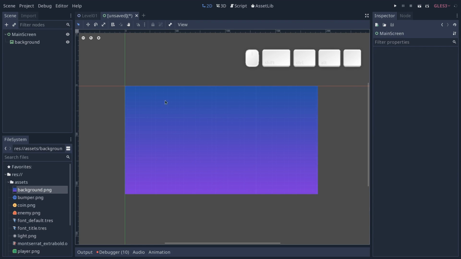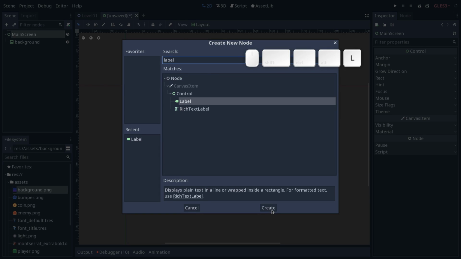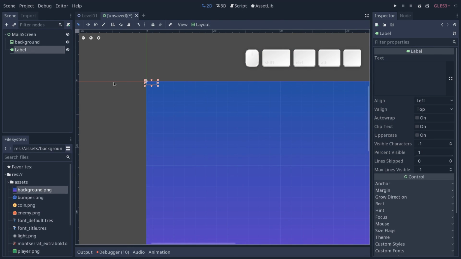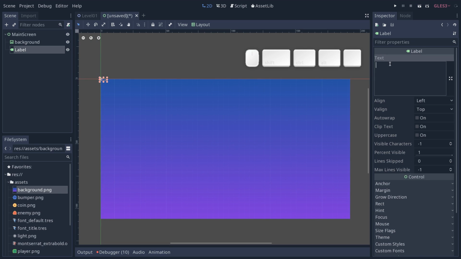Next up, we're going to add some text to our title screen. So select the main screen node, press Ctrl A, and you want to look for label. Label is a basic text box, if you want. Very simple. So you're going to see it added in the top left of our view, and the node is very small. With the label selected, the first thing you want to change is the text in the inspector. So let's call it My First Game, something like that.